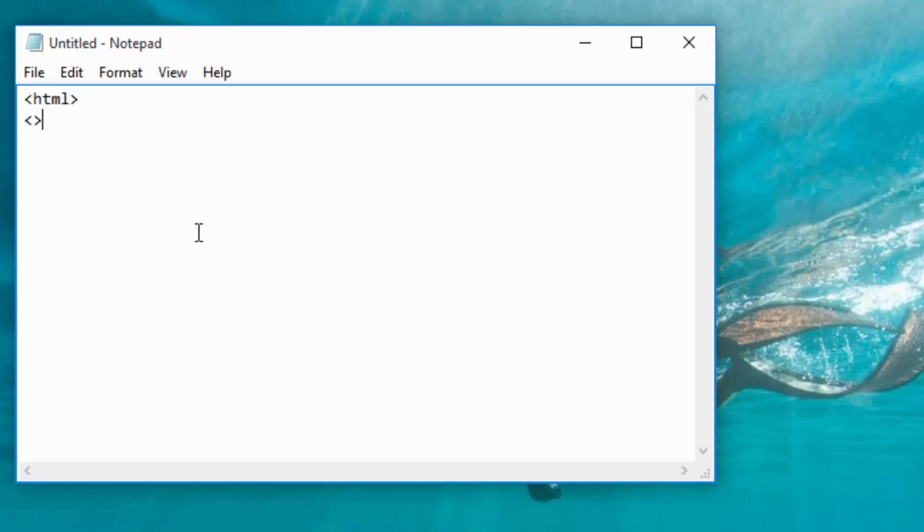Then I have head, then close head, then I have body, then close body and close HTML. So I have the header part and the body part.